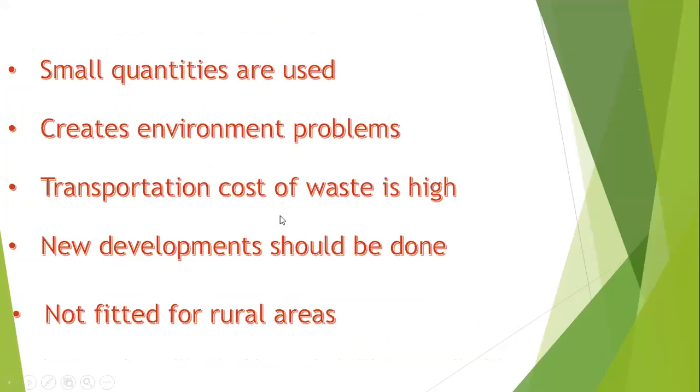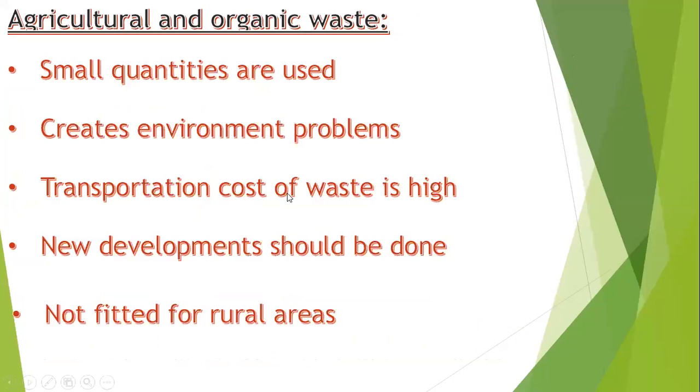So agriculture and organic waste are also used in small quantities. We are not fully using this organic waste. At present, only small quantities of agriculture and organic waste are used. What are the different types of agriculture and organic waste? Sawdust, garbage, animal dung, paddy husk, and corn stem, accounting for a major share of energy consumption. These are used only in rural and urban areas, and most of the remaining material in this agriculture waste is burnt or left unused, causing environmental problems.